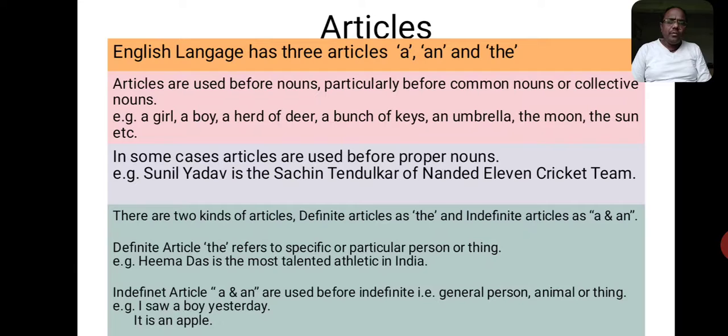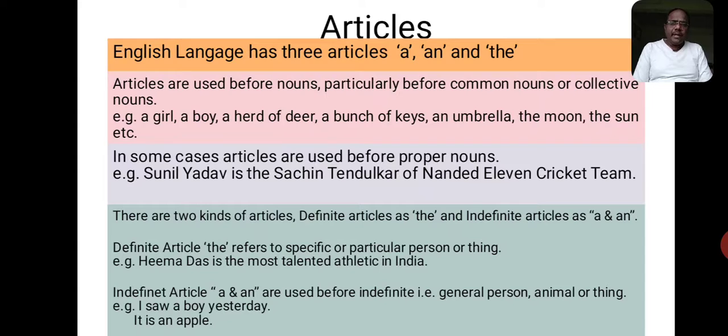Girl, we say a girl. A boy, a herd of deer, a bunch of keys, an umbrella, the sun, the moon. In some cases, these articles are used before proper nouns too.